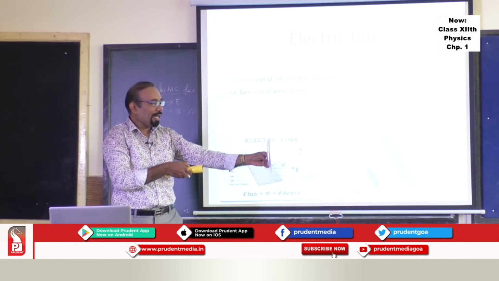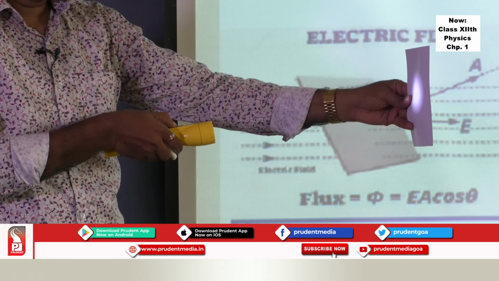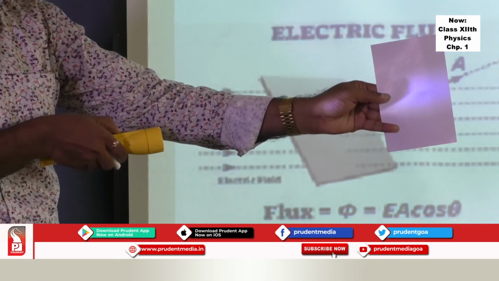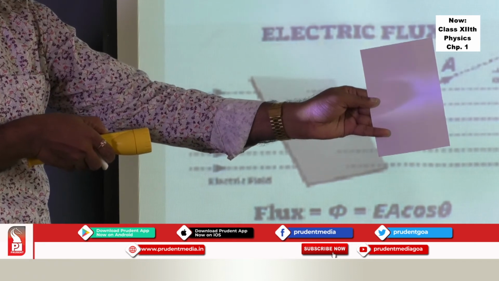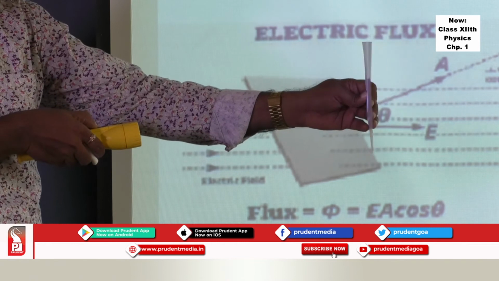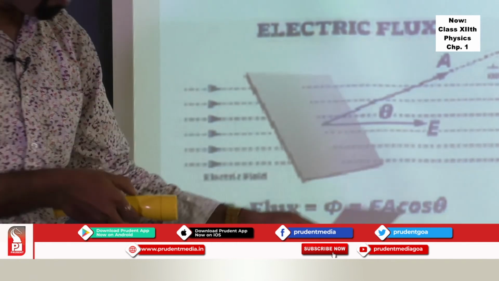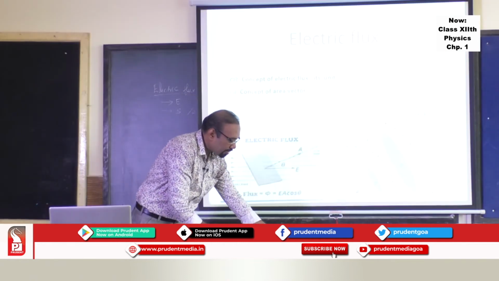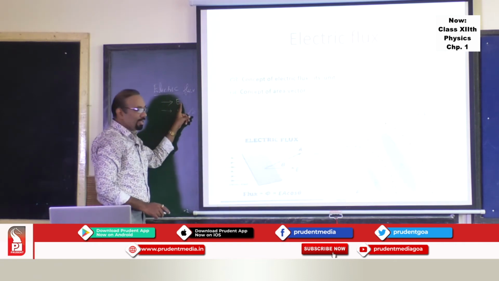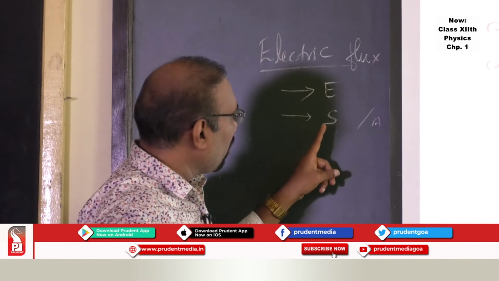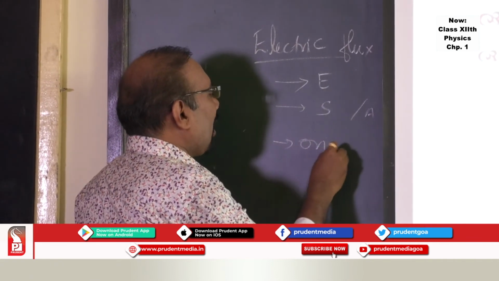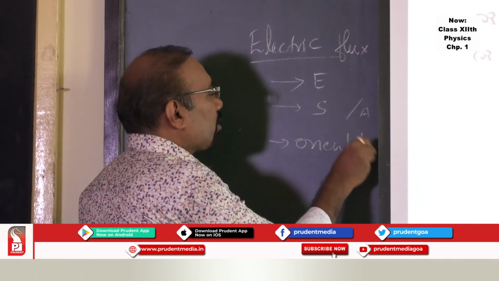Now if I try to move this element, rotate this element, you will be able to see the number of lines of force, or the intensity of light falling on that surface, changes. So as you rotate, it goes on changing. What does this mean? That means electric flux depends on the intensity of light, on the surface area, and on the orientation of the element with respect to the surface.